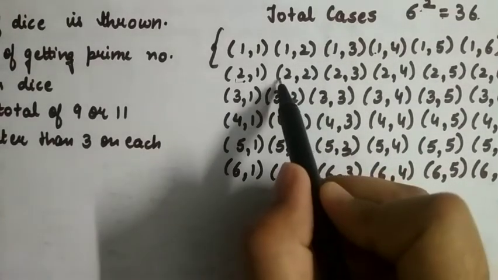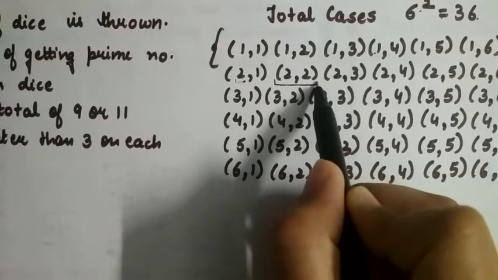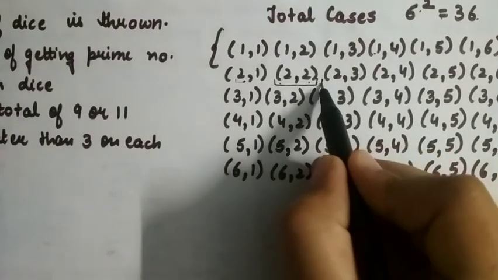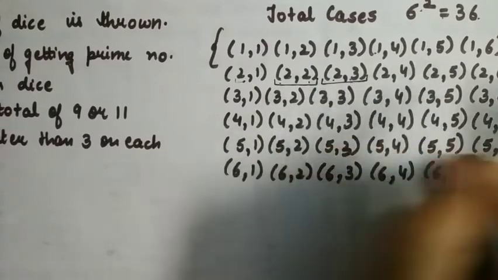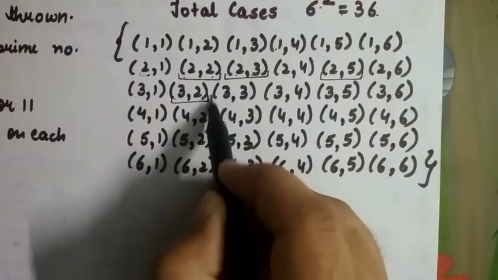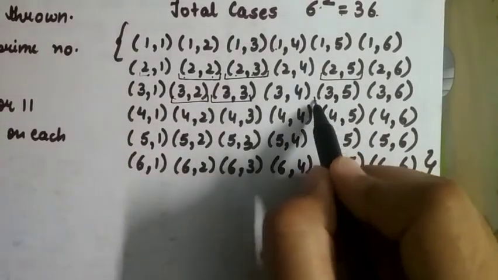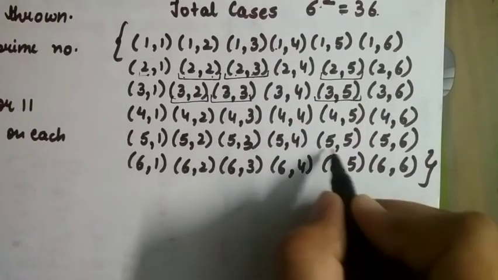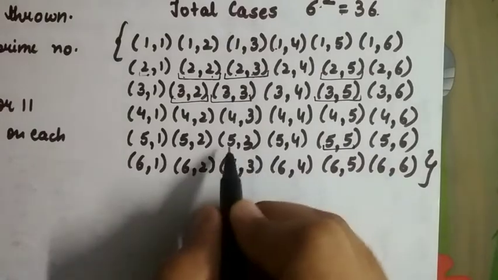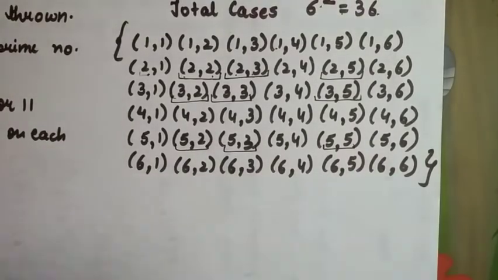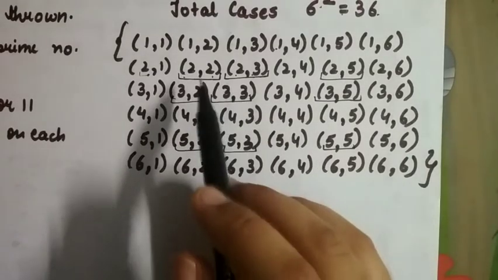But here 2 and 2 are both prime, means on both dice we have prime numbers. This is also, because 2 and 3 are both prime. Here 2 and 5 are both prime. So we select the cases where both are prime, only these cases where we have a prime on both dice.